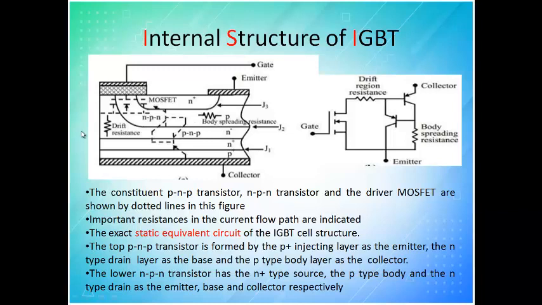So this is the equivalent circuit. The right hand side, what I am showing, is the equivalent circuit. The top PNP transistor is formed by the P plus injecting layer as an emitter. This injecting layer is the region I am going to inject from the gate. I repeat, this region alone I am going to inject, so that is why we call it P plus.